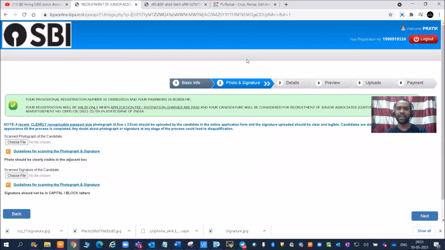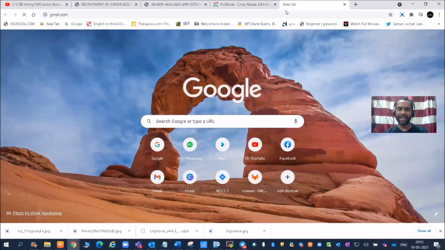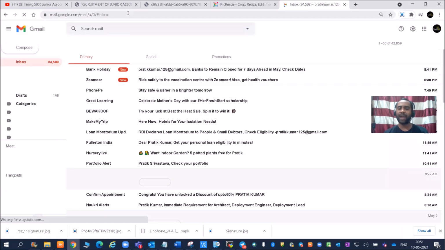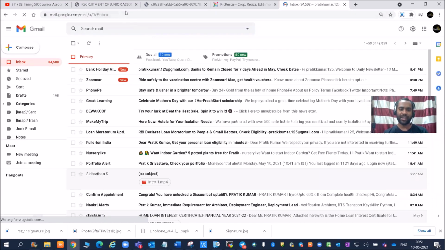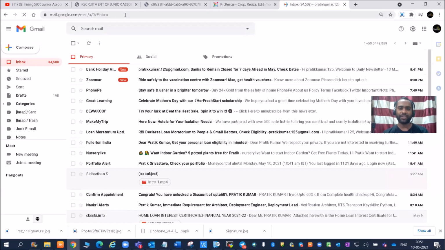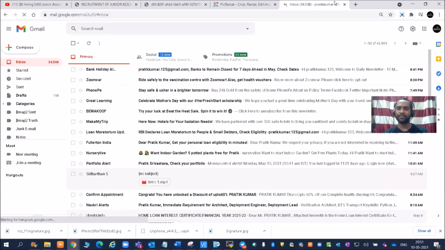You need to verify. After that, friends, you should get an email, right? If you open your email, you should see an email about your registration process. So you have just registered. Might be you will get the mail in some time. I have still not got it, so we will wait for that. We should be getting an email, and we should also be getting a message.